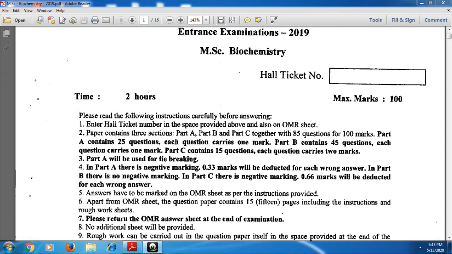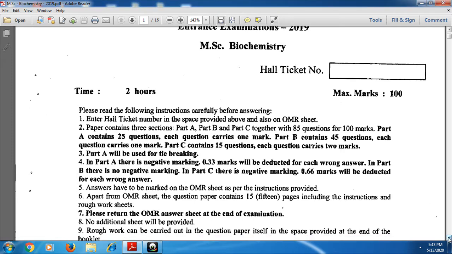Part A contains 25 questions and each question carries 1 mark, whereas part B contains 45 questions and each question carries 1 mark, whereas part C contains 15 questions and carries 2 marks. Part A and part C have negative marking: part A has a negative marking of 0.33 and part C has 0.66, whereas in part B there is no negative marking. This is the paper pattern of the biochemistry paper.